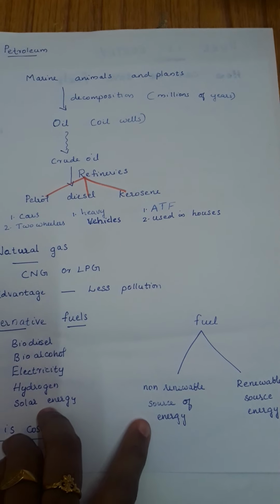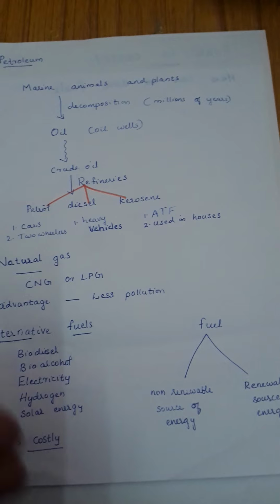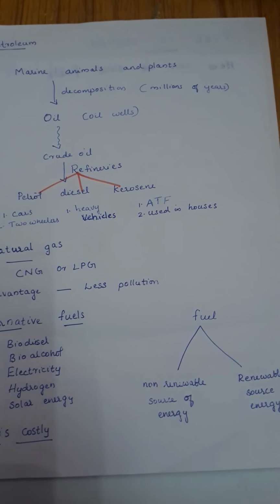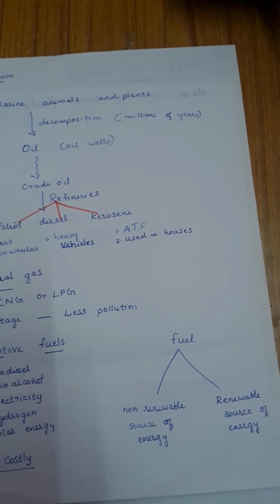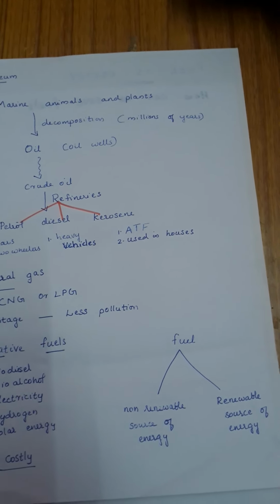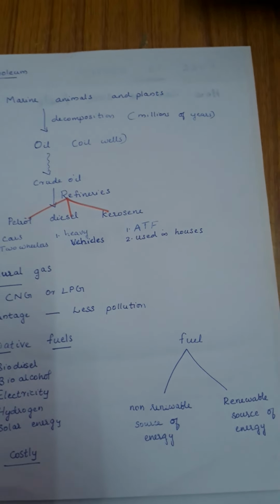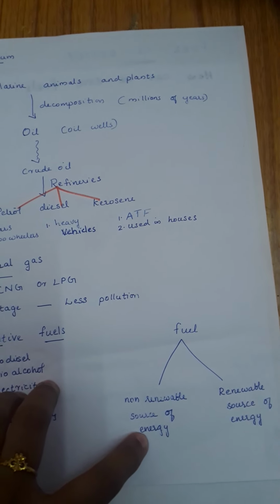Their supply cannot be renewed as fast as they are being consumed. Day by day it is consumed in large amounts, but their supply cannot be renewed as fast as they are being consumed. That is why fossil fuel is known as non-renewable source of energy.